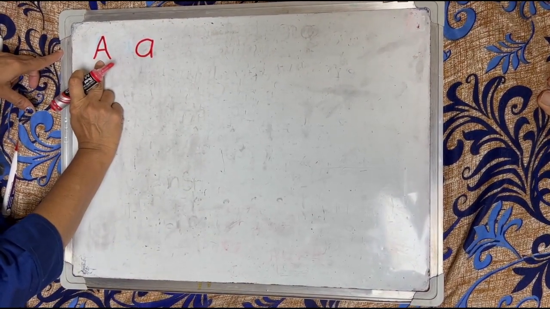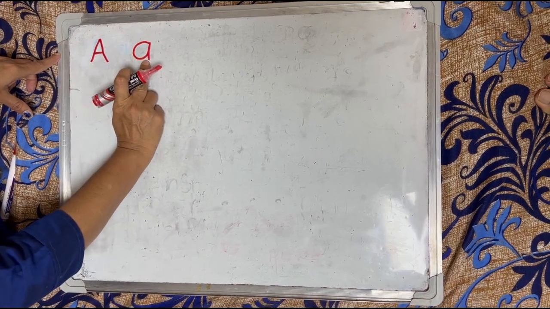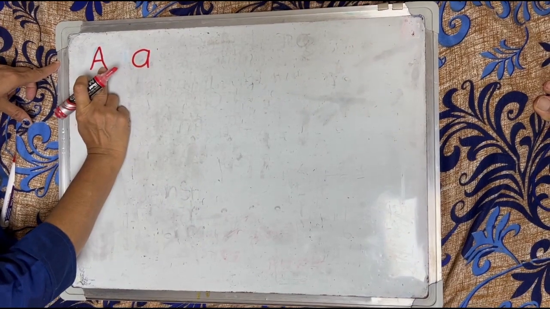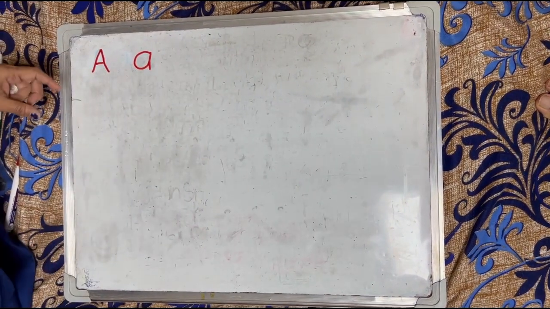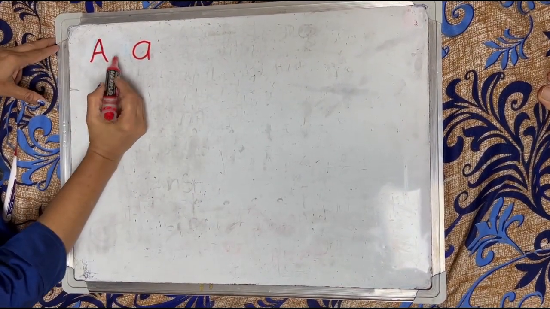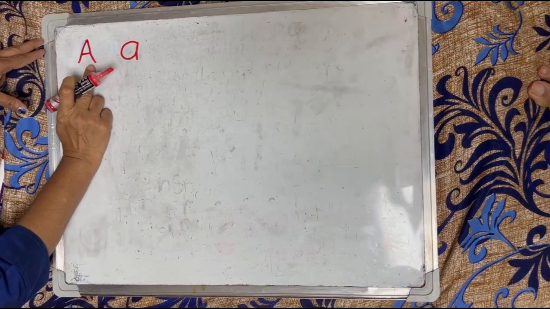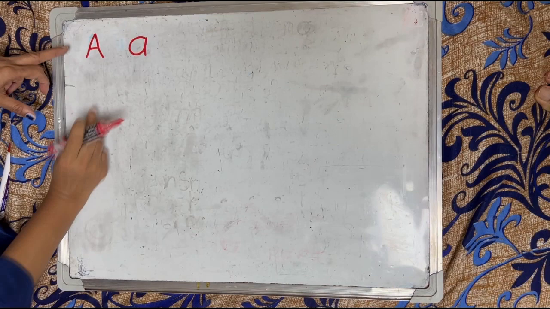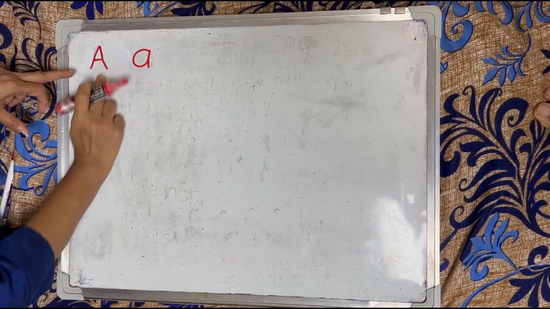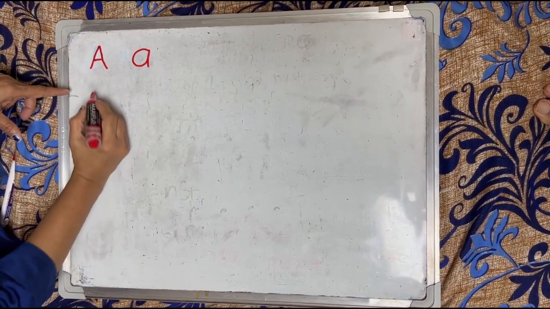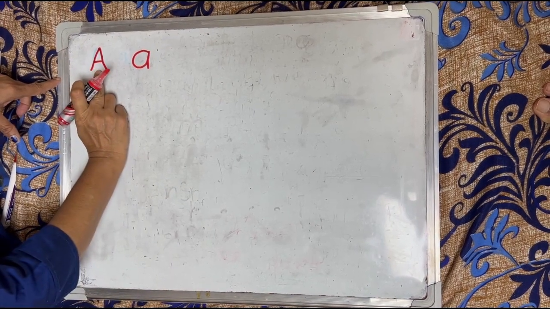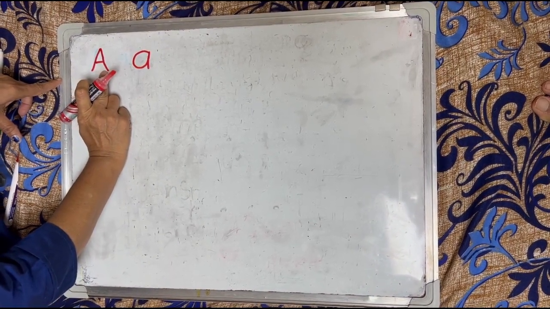The phonic sound of the letter A is A. This is the first letter in English alphabets.